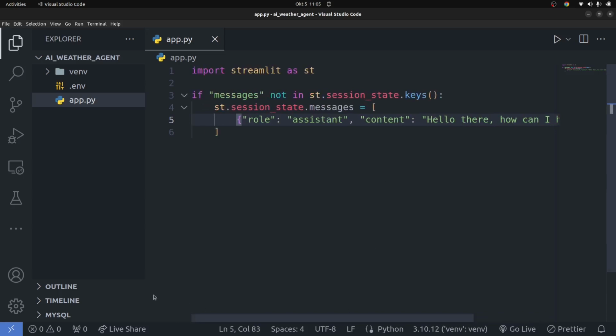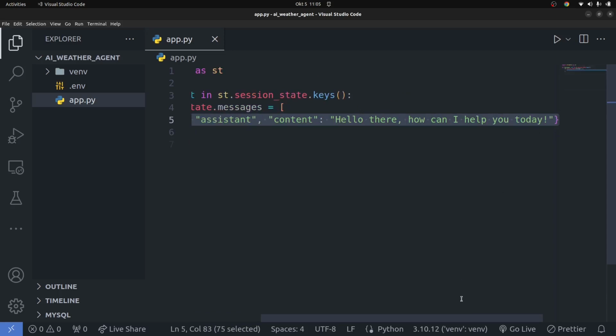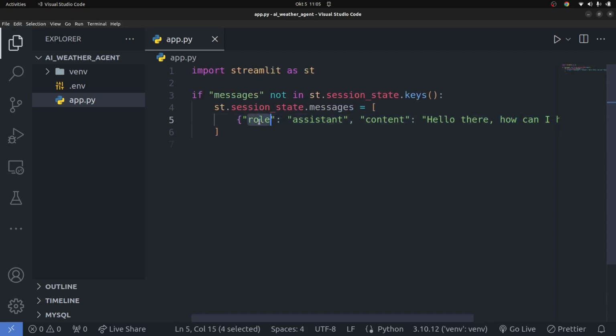So that's basically what you need to do for the Streamlit session. We're going to check if we have messages in our session keys. If not, you're going to create a session key and have it as a list that consists of a dictionary of this format: role, assistant, and a content, the message you're going to display. Okay, so once we have that, now how do we display the message onto the screen?